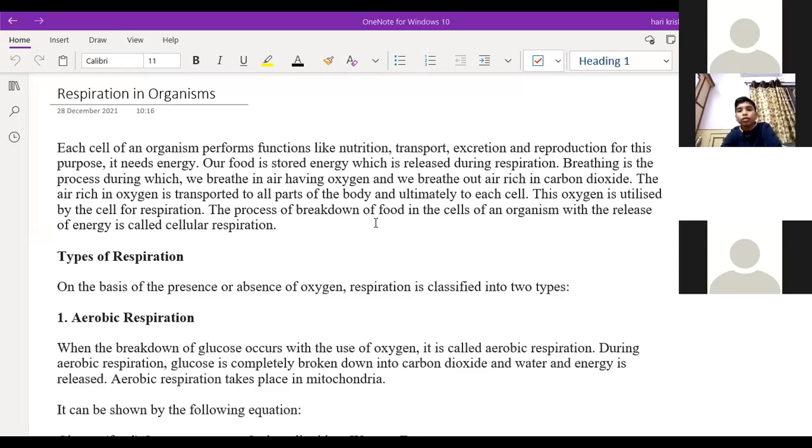Okay. First, before these things, I'll ask you two terms. Do you know what is the meaning of endothermic process and the exothermic process? Anybody? Endothermic means coming inside.